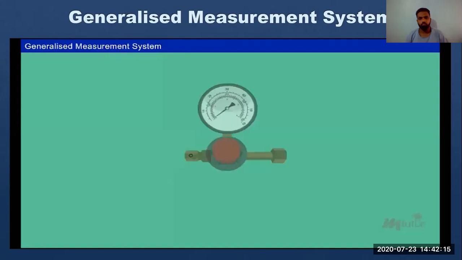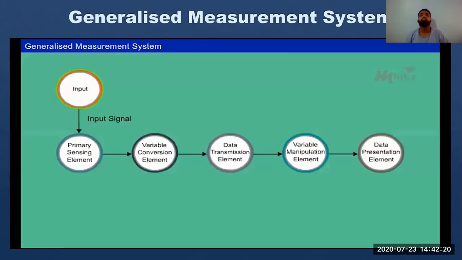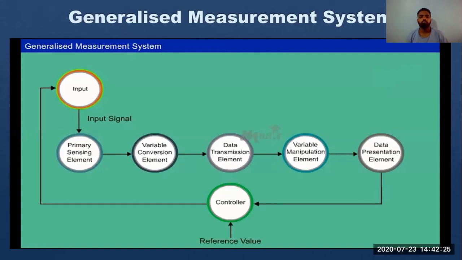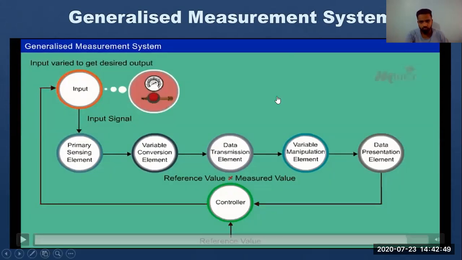Measuring instruments can also be used to establish control over the input. To have control over the input, we need a feedback and a reference value. This is known as the control stage. If there is no discrepancy between the measured signal and the reference signal, the controller does nothing with the input. If there is a difference between the measured signal and the reference signal, the input is varied to get the desired output. Let us see in detail about the controlling function of a measuring instrument in the next module.